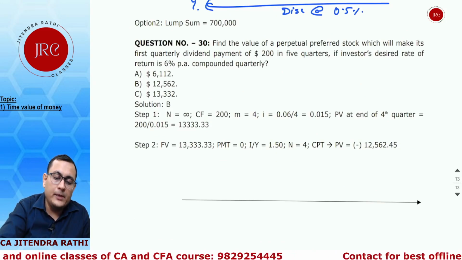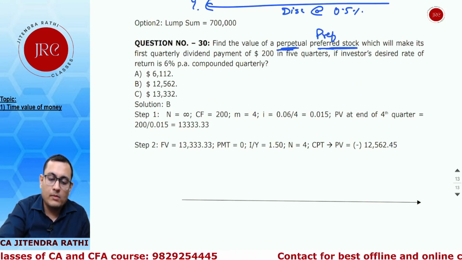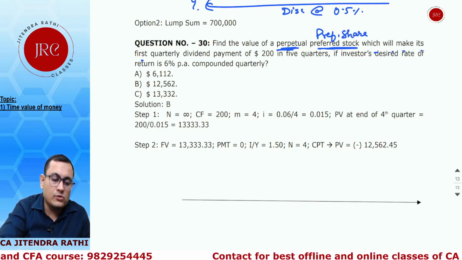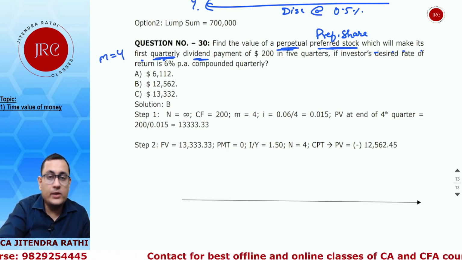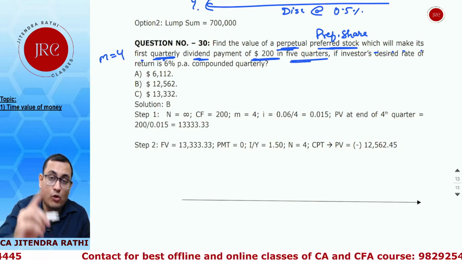Last question. Find the value of a perpetual preferred stock, that is a preference share, which will make its first quarterly payment of dividend. It's a share, so a dividend of $200 will be paid in 5 quarters.